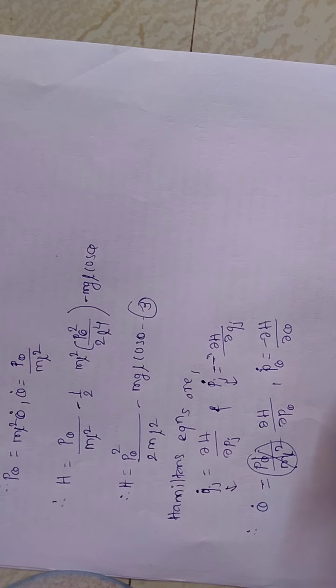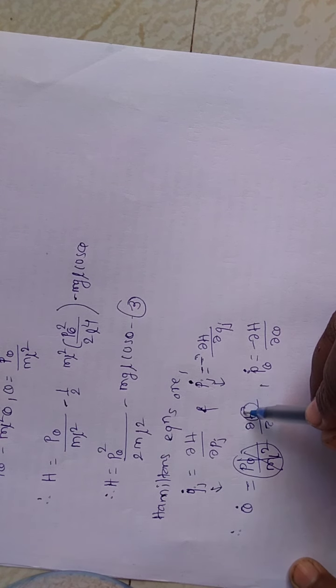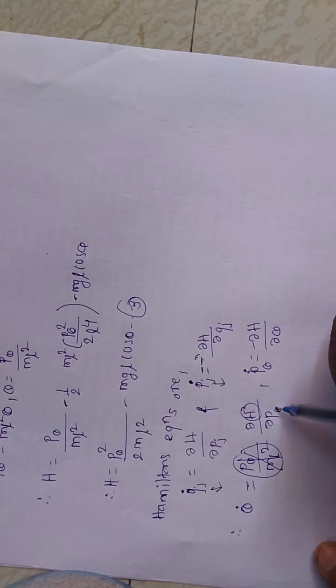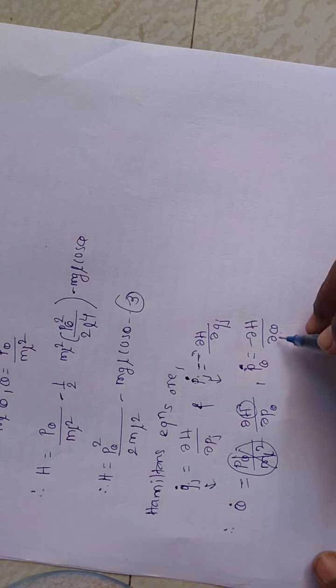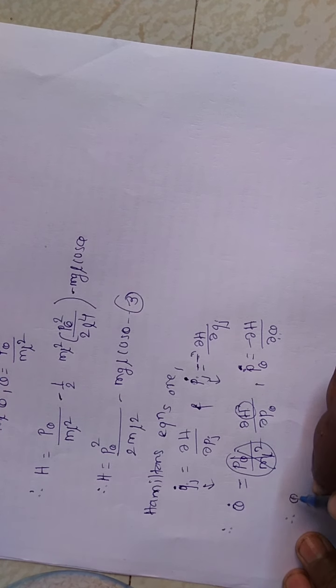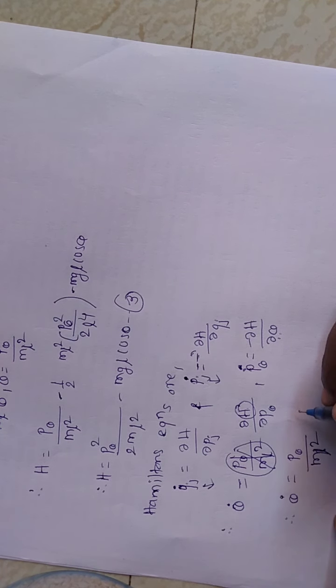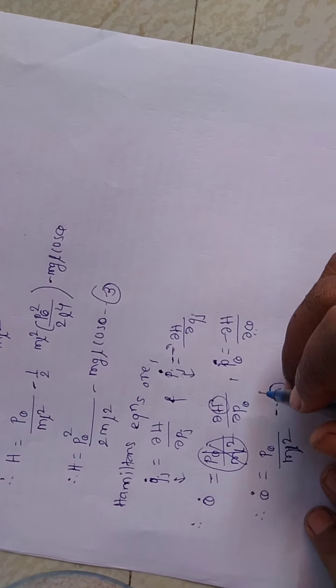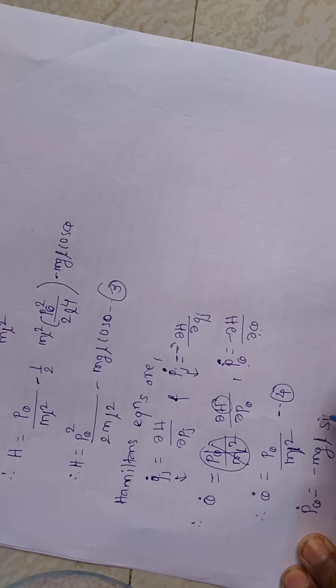So let us calculate the partial derivative of the Hamiltonian with respect to p theta and the partial derivative of the Hamiltonian with respect to theta. So the value becomes theta dot is equal to p theta divided by ml square. This is equation 4, and another equation, p theta dot is equal to minus mgl sin theta.